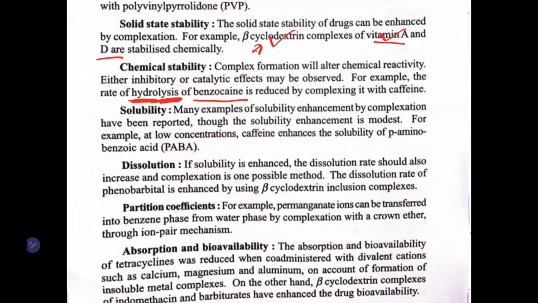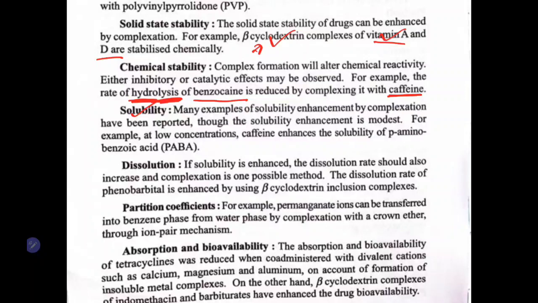Hence, what we'll do, we'll form a complex with the caffeine. We call it an organic molecular complex. Once the caffeine forms the complex with the benzocaine, this complex is highly stable and it tends to undergo hydrolysis very less compared to the plain benzocaine. So, we can increase the chemical stability also.